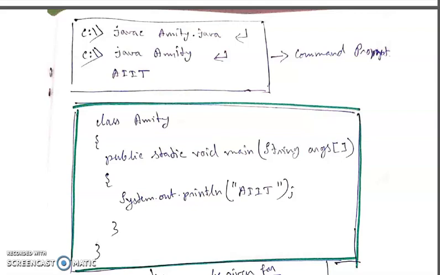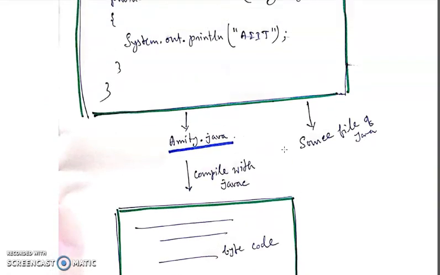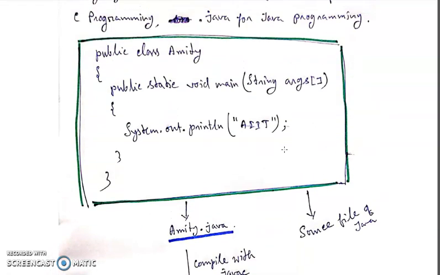You can give any name to that source file. Please remember, you can give any name to the source file if the class is not public. Please make sure of this: if the class is not public, then you can give any name to the source file. If you go to the previous source file, you see that the Amity class is public. That is the reason the source file name of that program is given as amity.java.